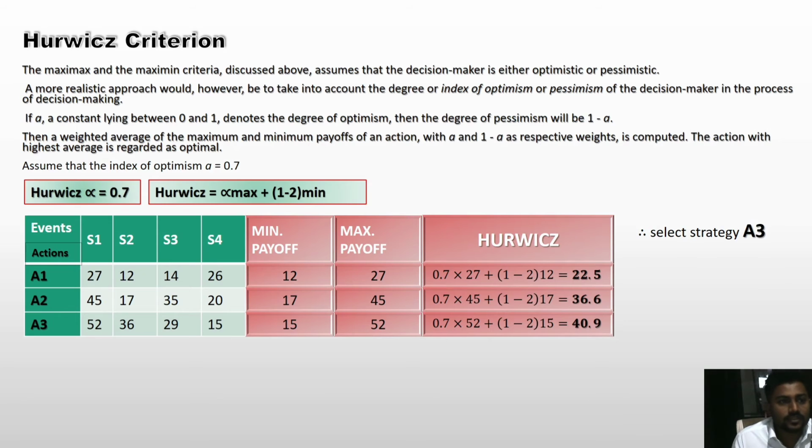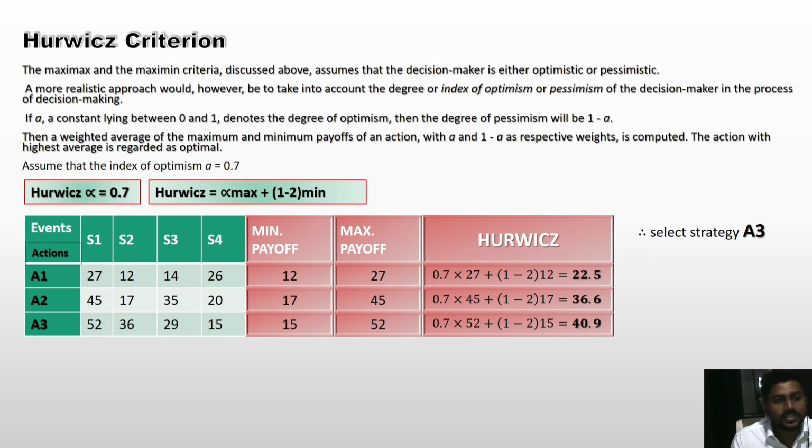So the next one is Hurwitz's criteria. The maximax and the maximin criteria discussed above assume that the decision maker is either optimistic or pessimistic. A more realistic approach would, however, be to take into account the degree or index of optimism and pessimism of the decision maker in the process of decision making.